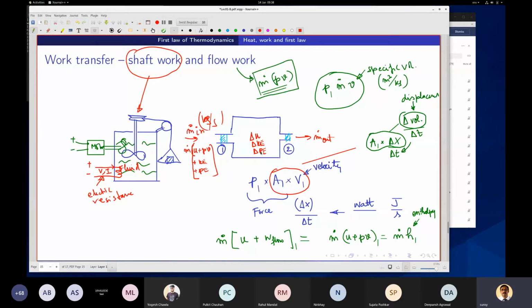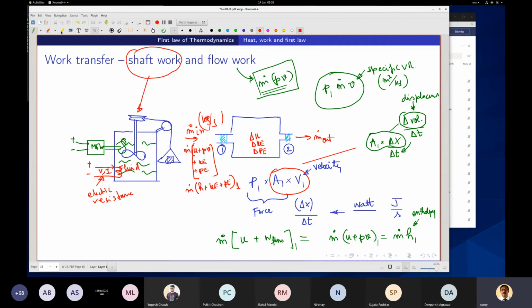U plus PV, while inside, that PV thing is not there, but while it is going in, you have U plus PV. So basically it is becoming m dot H plus kinetic energy plus potential energy at station 1. This is what is going in, and of course it is going out also. And what is happening inside? The internal energy is changing.